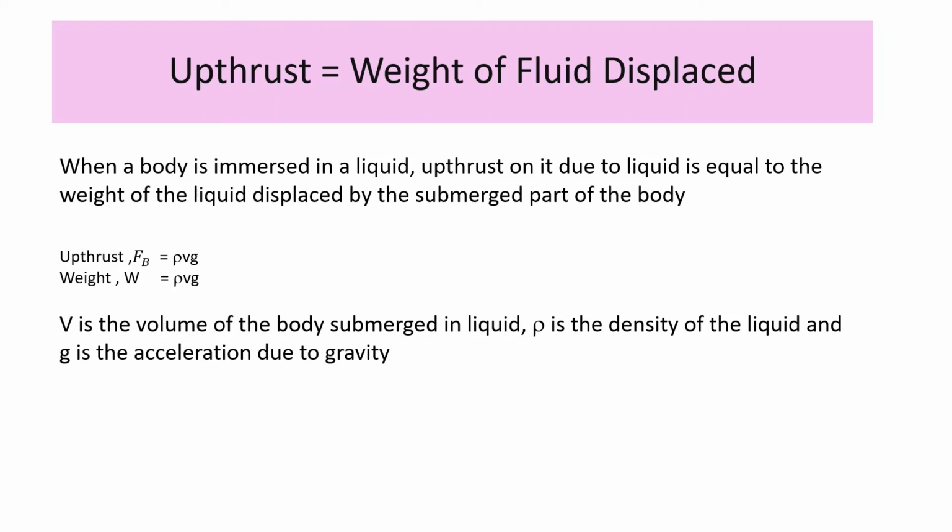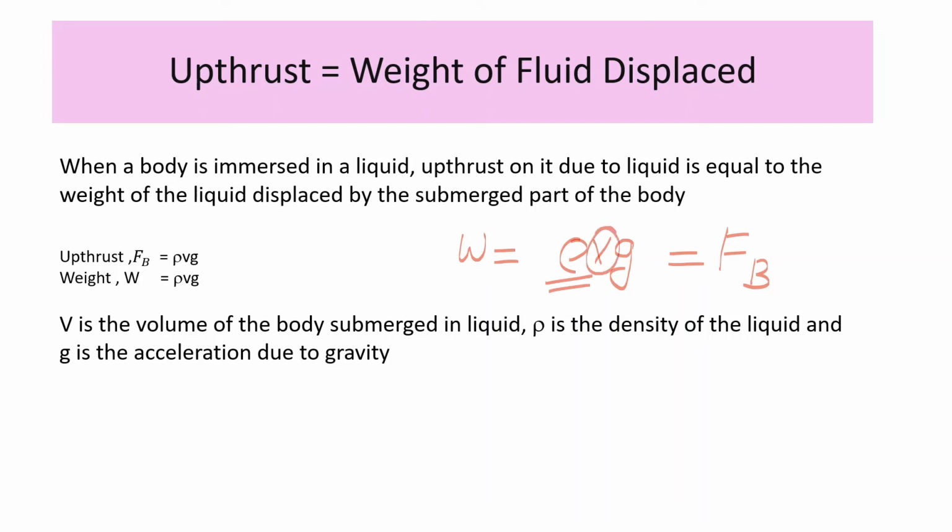Upthrust is equal to weight of the fluid displaced. That is, when a body is immersed in a liquid, upthrust on it due to liquid is equal to the weight of the liquid displaced by the submerged part of the body. Weight of the liquid displaced is equal to rho Vg. This weight is equal to the upthrust. Upthrust is indicated by FB,